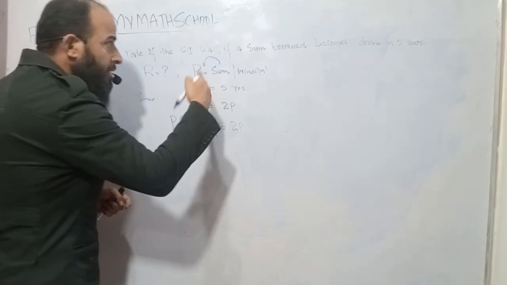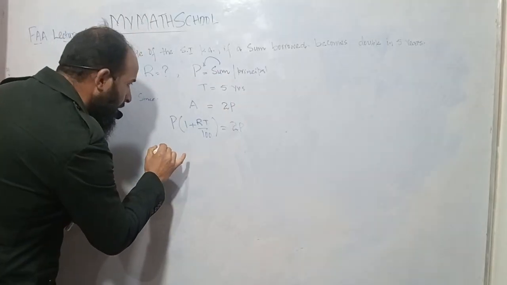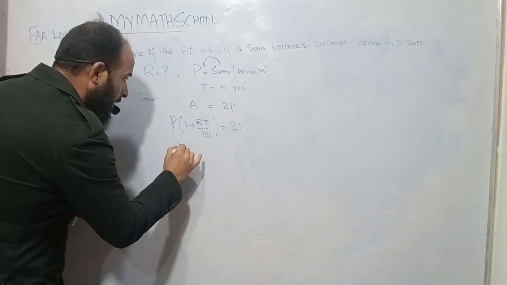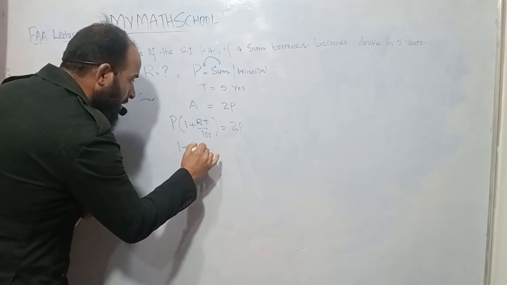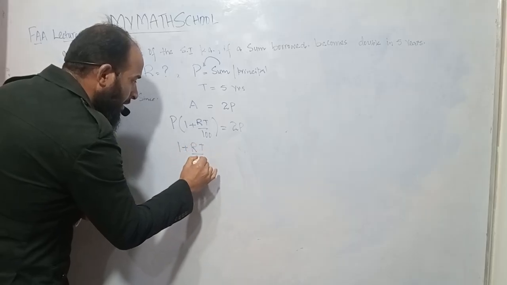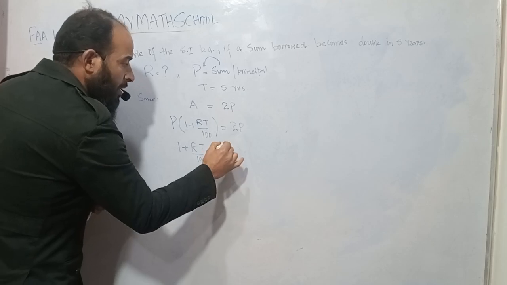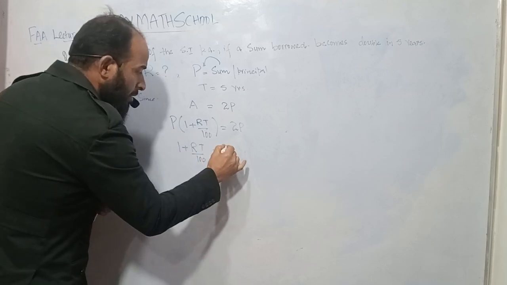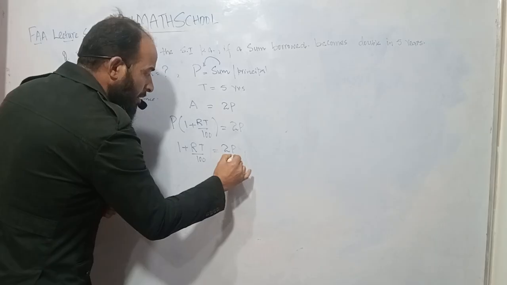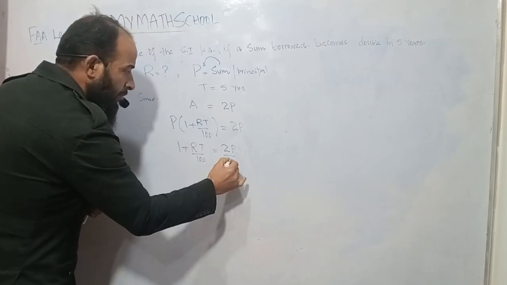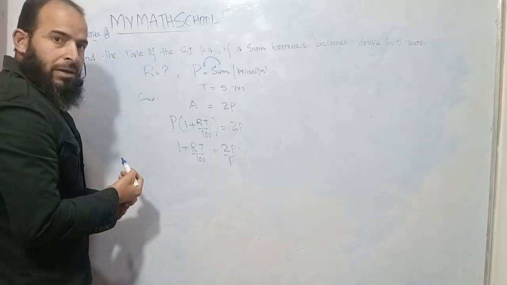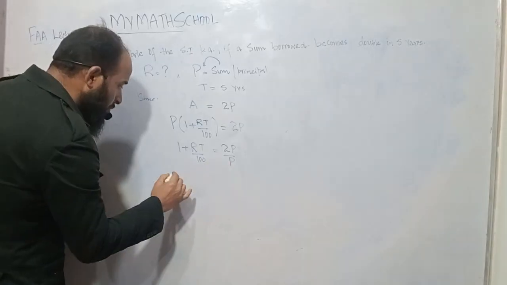Because it becomes double in 5 years, dividing both sides by P, this implies 1 plus RT divided by 100 will be equal to 2.